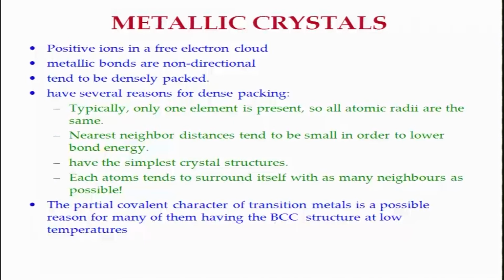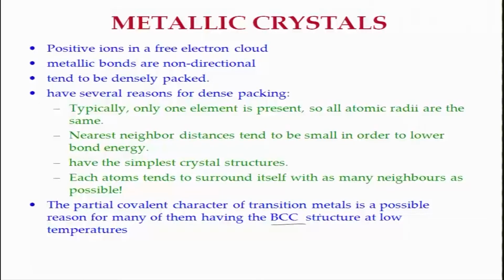We will see that BCC structure has lower packing density as compared to, for example, FCC structure. So, although we are saying that they tend to be densely packed, some of the materials are not so densely packed as compared to others, and there are reasons in terms of bonding.